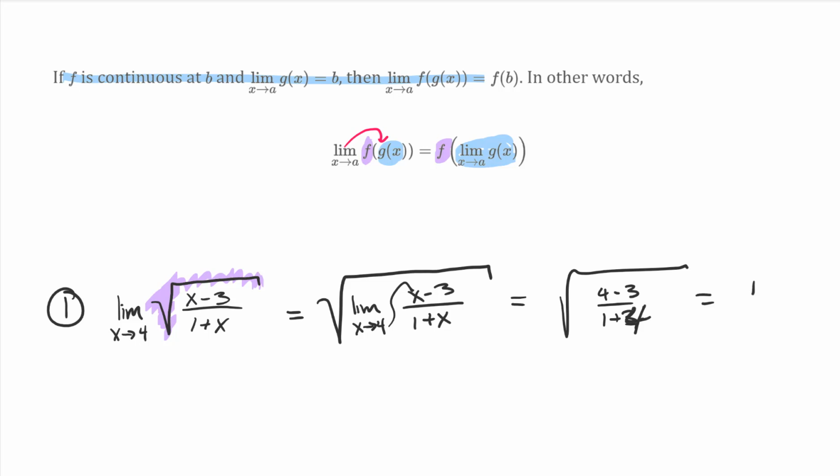So we get 1 over 5 underneath a root. So we get 1 over root 5. Hey, if you're one of those that likes to rationalize denominators for numbers, cool, have fun with that. I don't like it much, but I imagine your homework's going to be picky about it. So 1 over root 5.